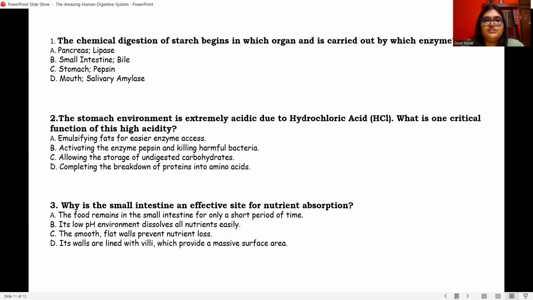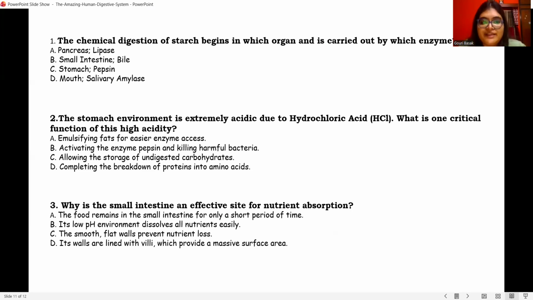Okay. Next, question number 2. The stomach environment is extremely acidic due to hydrochloric acid. What is one critical function of this high acidity? Any guess? You remember what you have studied in the part of the stomach. Then you will get the answer easily. Yes, option B. Activating the enzyme pepsin and killing harmful bacteria.